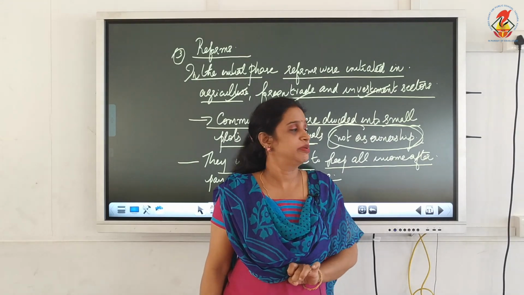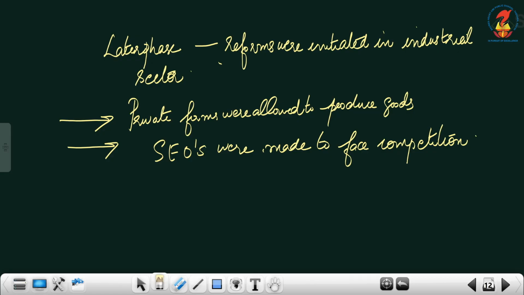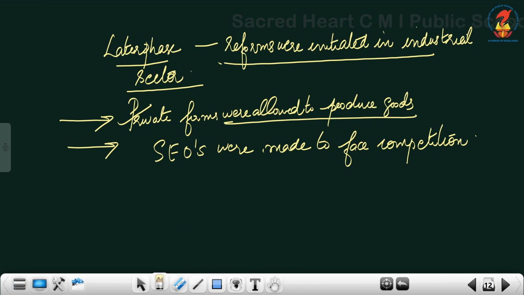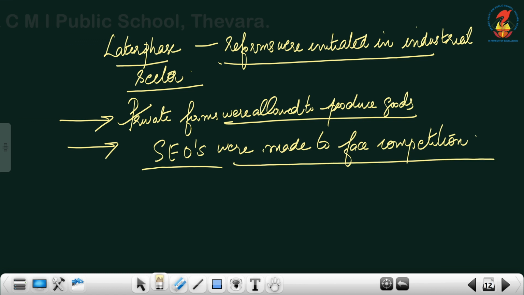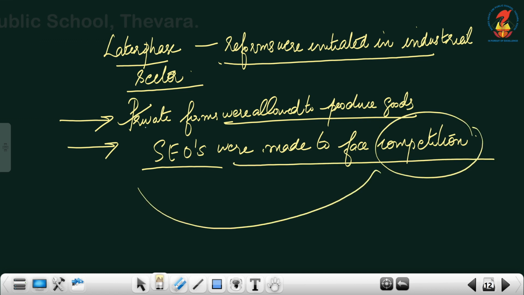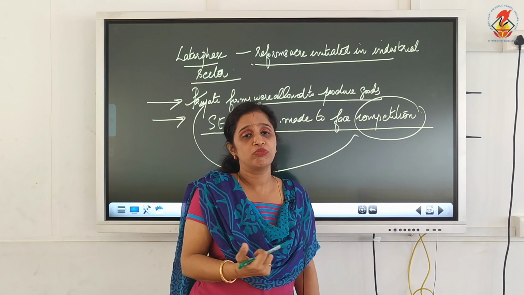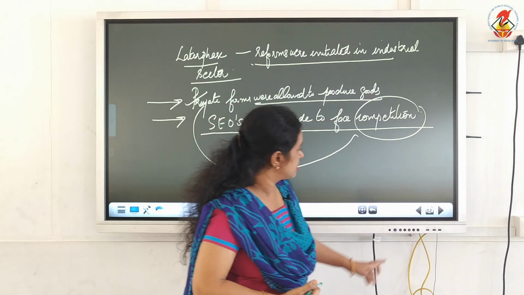Now, in the later phase, reforms were introduced in industrial sector. Now, under this, private firms were allowed to produce goods. More private firms were encouraged to produce the goods, and the state-owned enterprises, especially the government enterprises, were made to face competition with whom? With the private firms. So, this was the reforms made in the later phase.